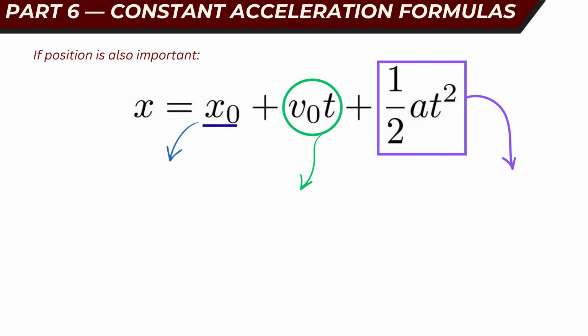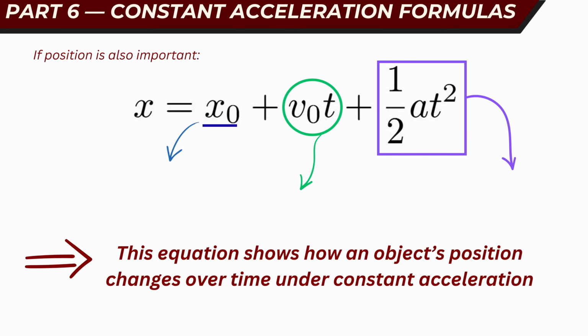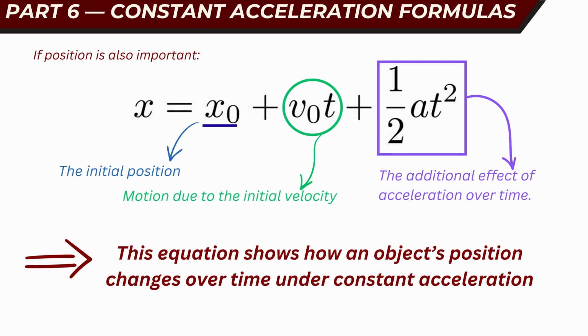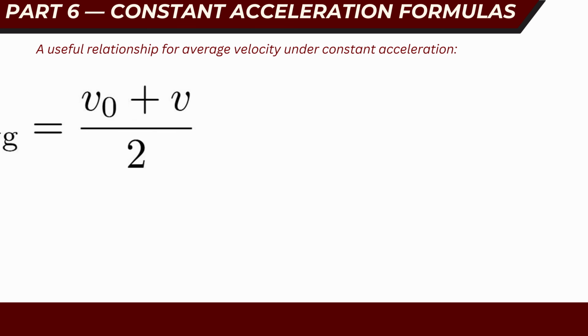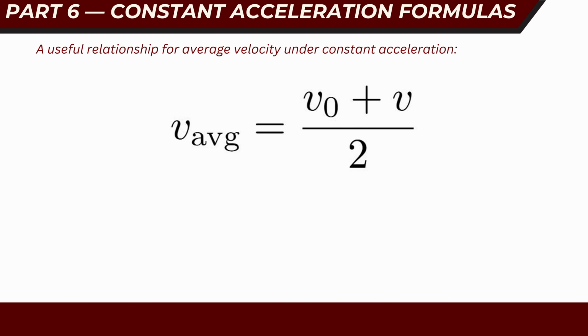If position is also important, we can use another equation. x equals x naught plus v naught t plus 1/2 at squared. This equation shows how an object's position changes over time under constant acceleration. The first term represents the initial position, the second term represents motion due to the initial velocity, and the final term represents the additional effect of acceleration over time. There is also a useful relationship for average velocity under constant acceleration: v average equals v naught plus v, divided by 2.